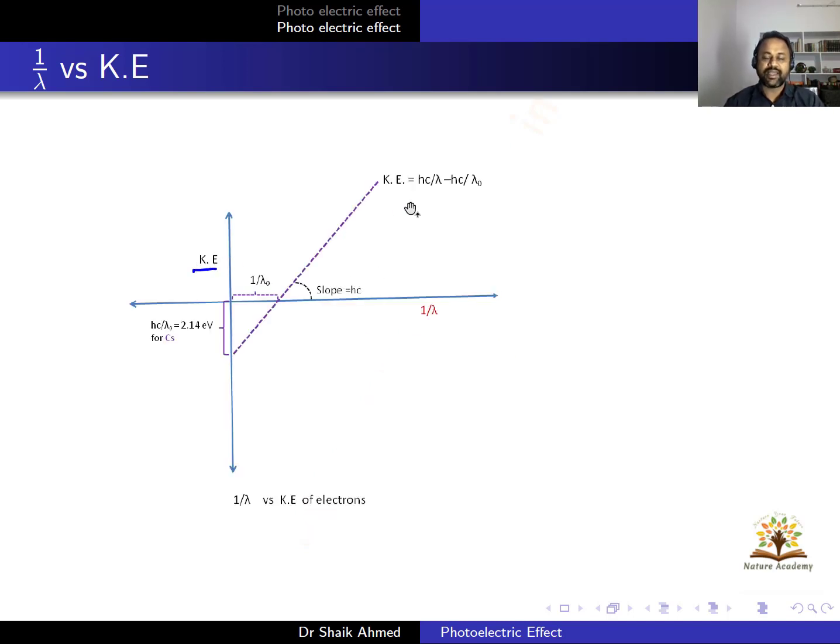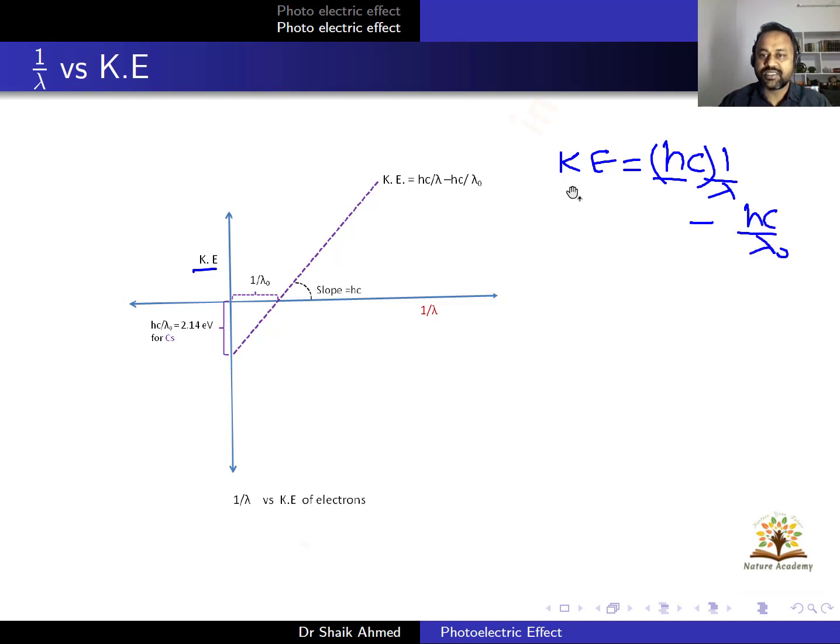So this is kinetic energy. Again look at this expression: KE = hc/λ − hc/λ₀. This is also the same thing, like the y = mx − c graph. So here the y value is the same, that is kinetic energy. C is also the same, that is hc/λ₀. Now what is the m value?